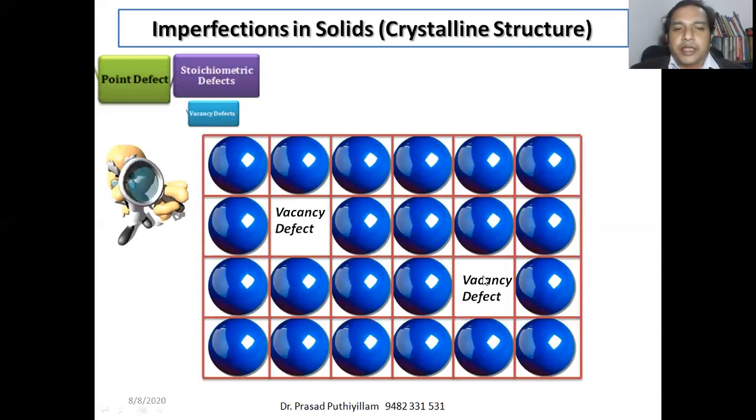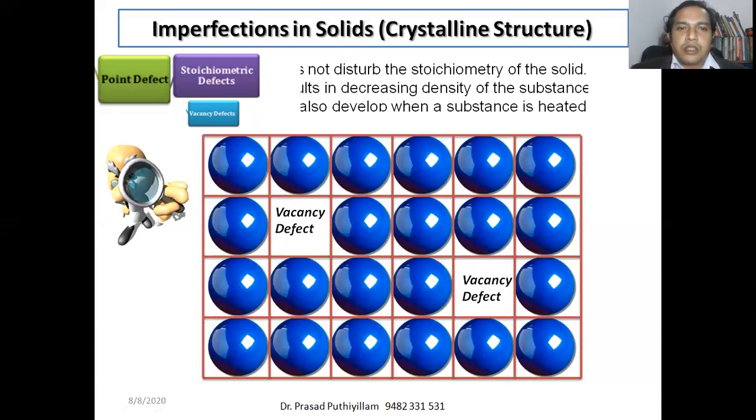Here one vacancy is created, another vacancy is also created. So two vacancies are created in this particular example. This type of point defect is called vacancy defect. And vacancy defects do not disturb the stoichiometry of the solid. It decreases the density, because when we calculate the density of a crystal, we expect the total number of atoms present in it, but a few of the atoms are not present at the site or point where they are supposed to be. Therefore, it creates a vacancy.